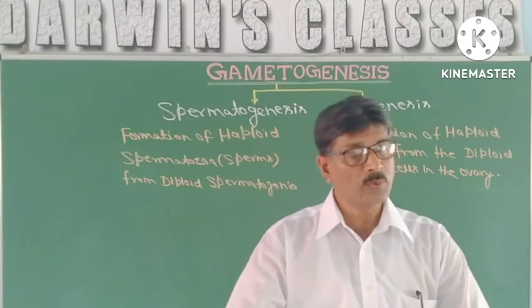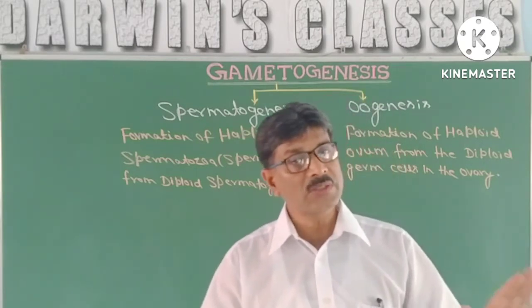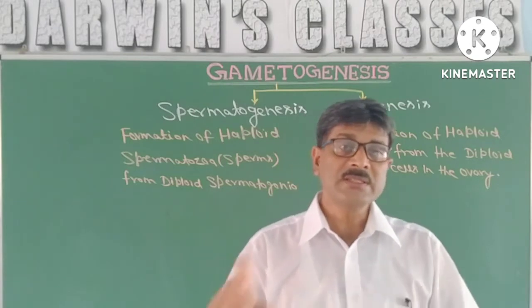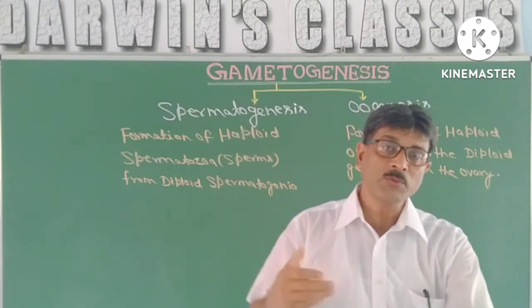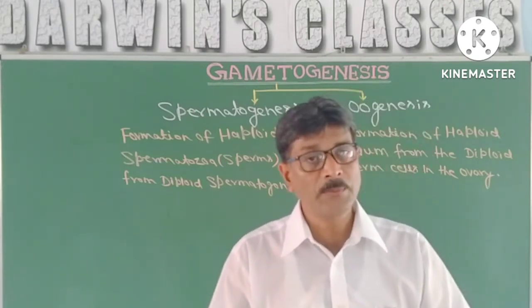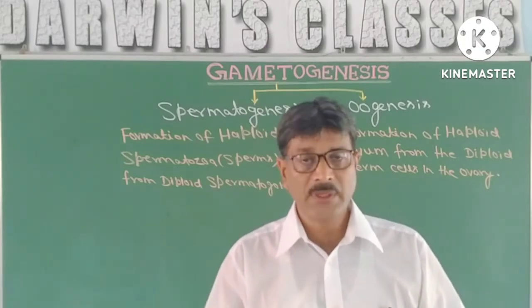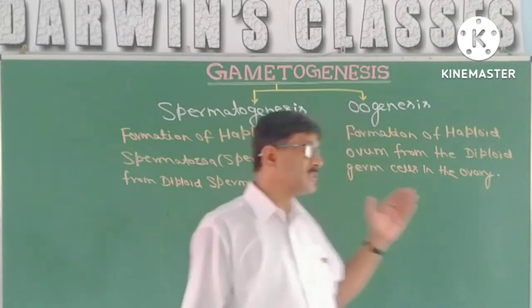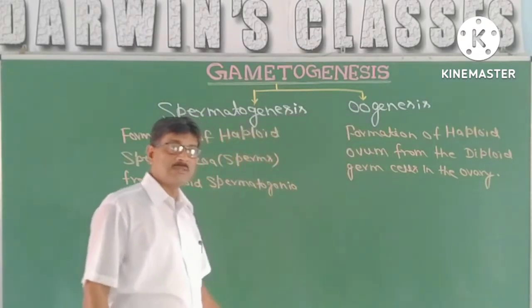Prior to puberty there is no spermatogenesis or oogenesis. That means it starts at the age of puberty, sexual maturity, during adolescent period. There are certain differences between spermatogenesis and oogenesis.